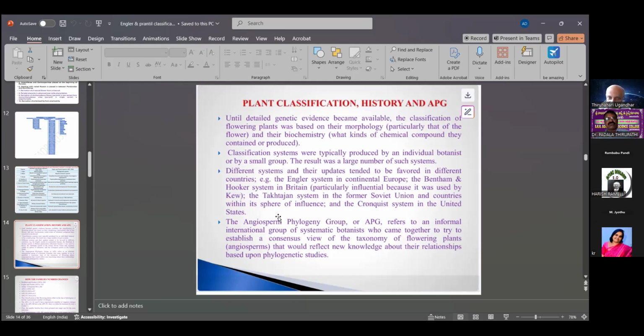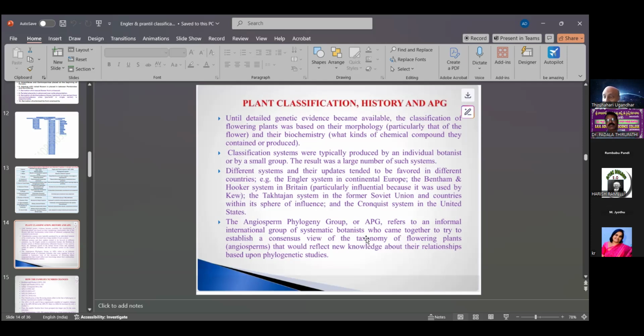Then the Angiosperm Phylogeny Group, or APG, refers to a uniform international group of systematic botanists, not individuals. It is an international group of systematic botanists who came together to try to establish a consensus view of the taxonomy of flowering plants, one that would reflect new knowledge about their relationships based upon phylogenetic studies.